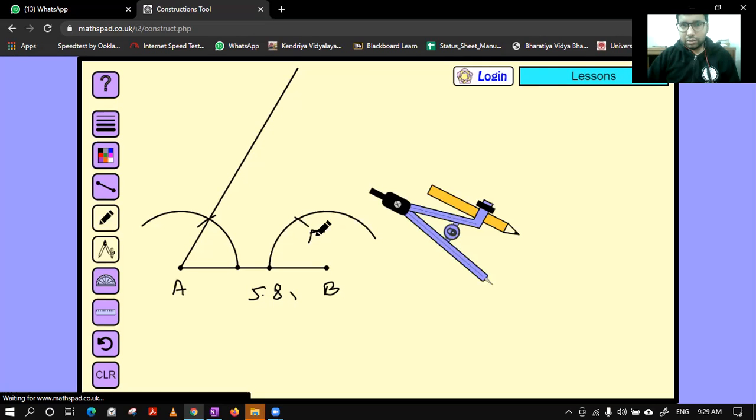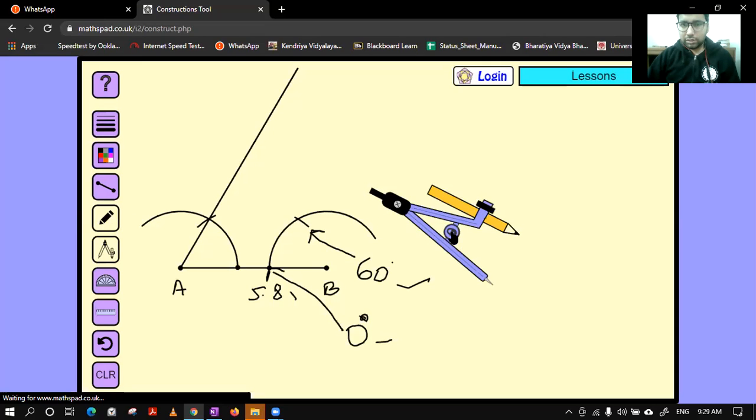Please tell. What is the measurement of this cut? This is 60 degrees. We want to draw an angle of 30 degrees. So what we will do is, we will take this angle, that is 0 degrees, and we will take this angle 60 degrees to draw the 30 degree angle. That means we have to bisect these two.